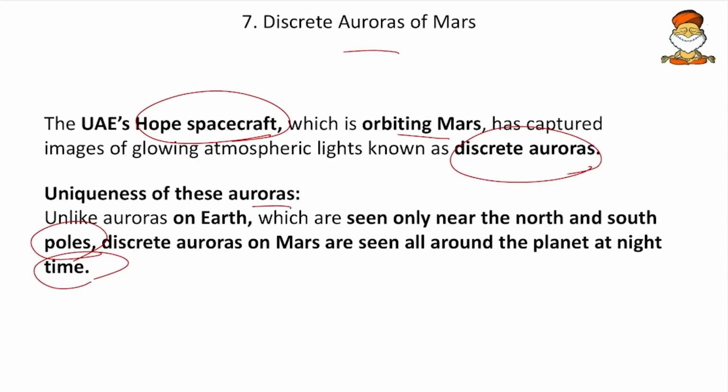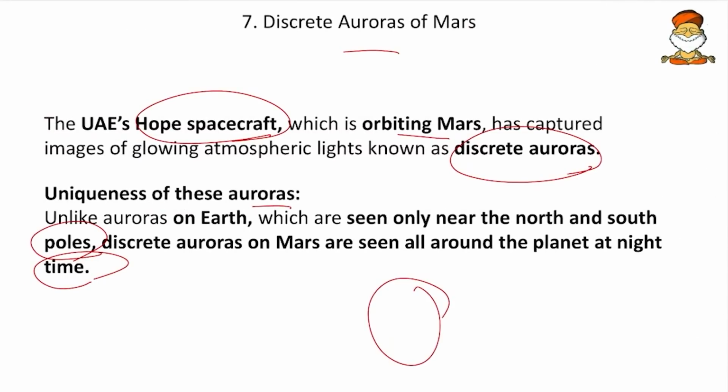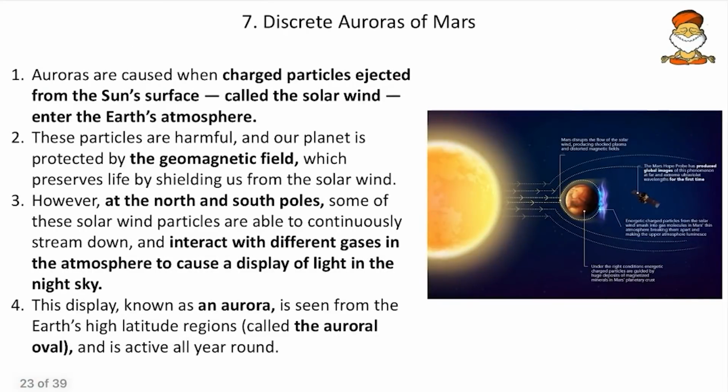So here we will have a brief discussion on auroras. Say for example, here we have Earth. Whenever the solar wind comes, Earth has a magnetic field which is strongest at the North Pole and South Pole. So these solar winds will be attracted towards these poles, and when they come in contact with the ionosphere and the magnetic field, they will give different colorful plumes. That is why at the North Pole and South Pole we have the auroras. But on Mars, the UAE's spacecraft is showing that we have auroras all over Mars, not only at the poles.